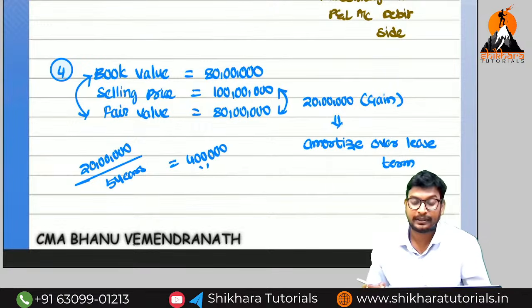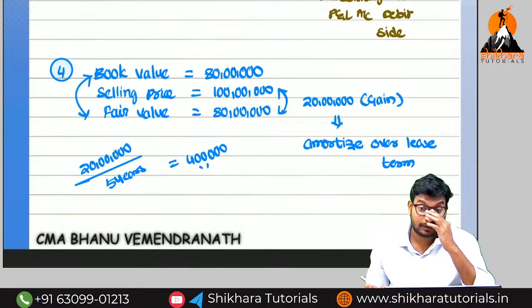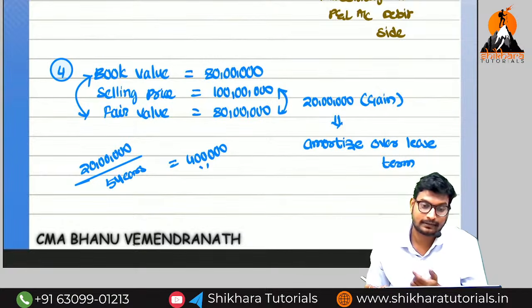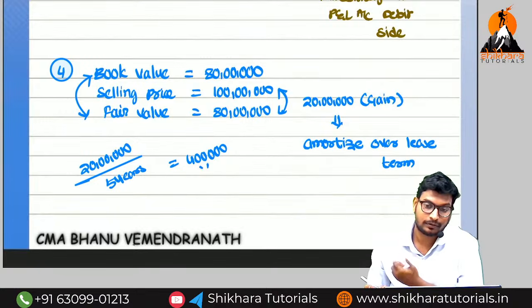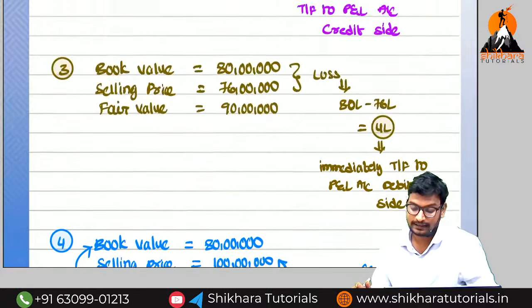Now in the first year, P&L account credit side, how much? 4 lakhs, and the remaining 16 lakhs will be on the balance sheet liability side. Like that, second year 4 lakhs, 12 lakhs. Third year 4 lakhs, 8 lakhs. Fourth year 4, 4. Fifth year 4, 0. Like that we need to take. I think you understand the concept. So next, the fifth one.